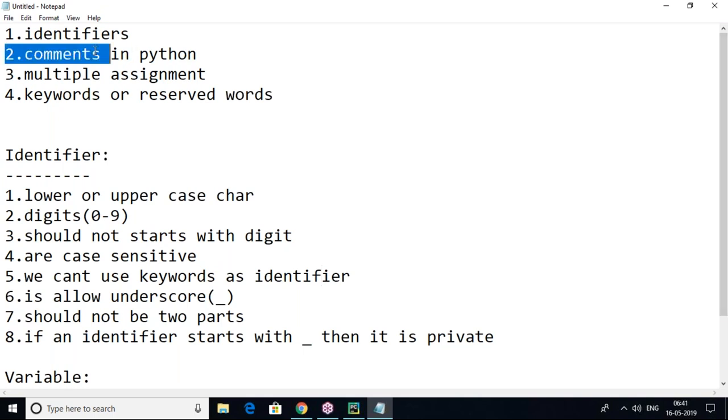And coming to the part comments. What is a comment? Where can we use the comment section actually? Comments in Python are important. Why? Because whenever we are writing a program, some lines you don't want to include in the execution part, then it is better to make them a comment. Not only for that: when we give the comment section in your Python script, the Python interpreter will ignore the comment section. It will not be considered as a part of execution.